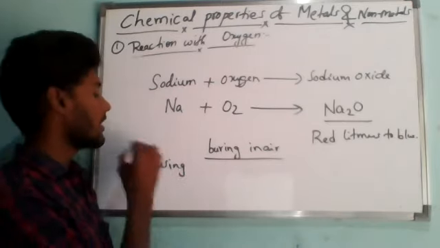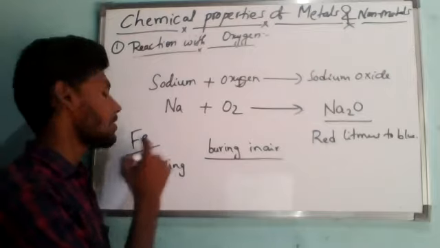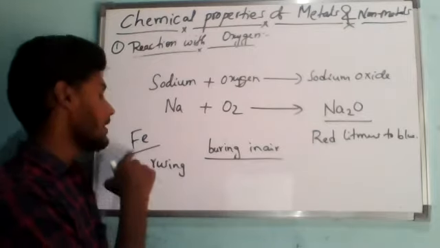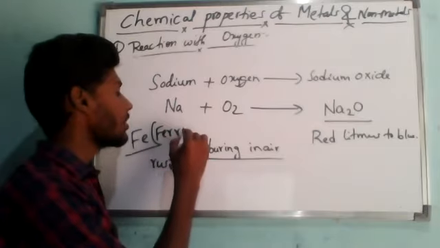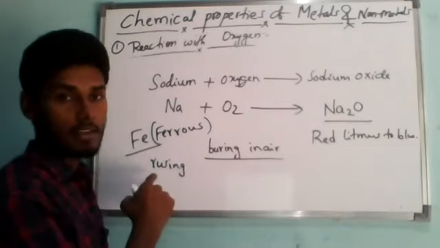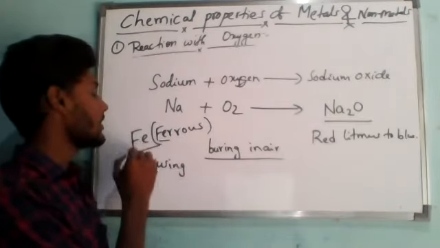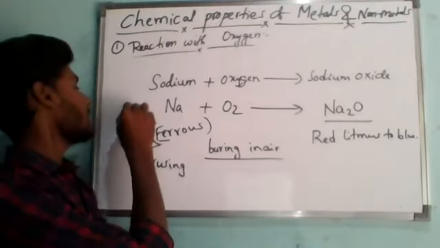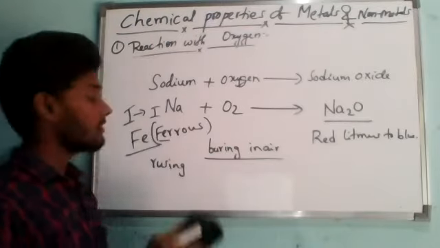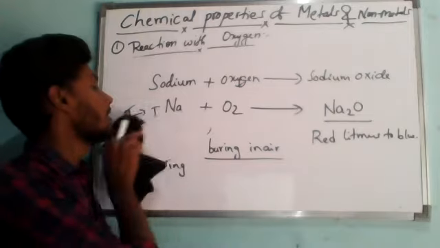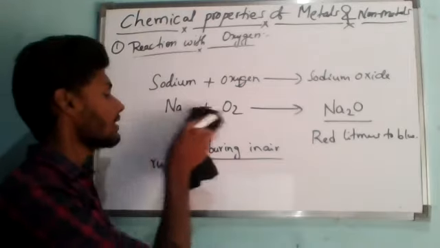For example, if you take iron, the iron symbol is Fe. You remember, the iron symbol is Fe. Fe is a Latin word which we have taken. Iron we used to call ferrum in Latin. That is why we have taken Fe for iron. Understand? We have not taken I because the iodine symbol is I. I am just telling you that. Later in class 9, we will study this more clearly.